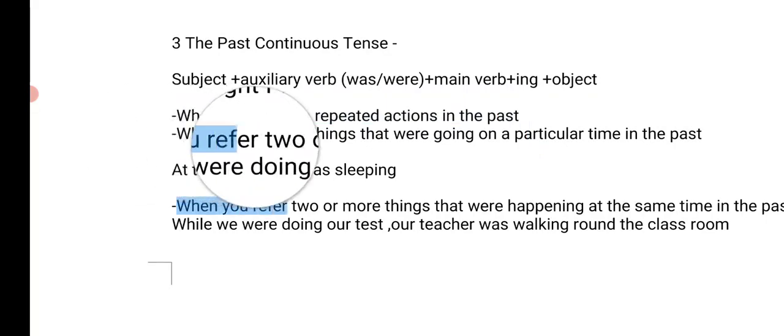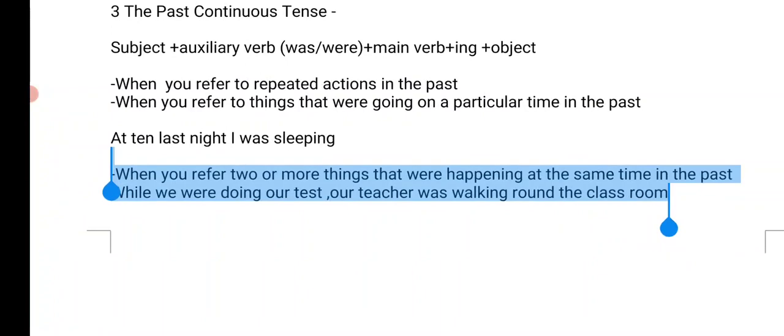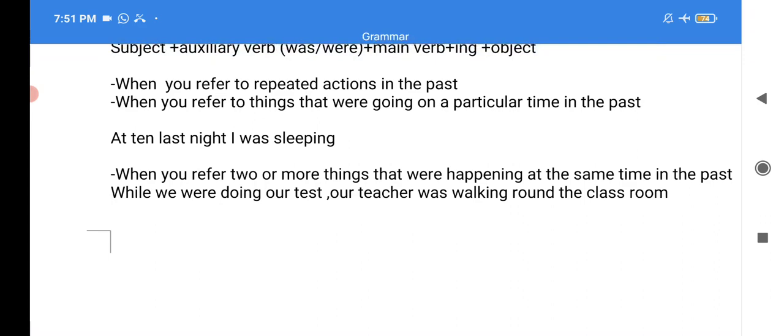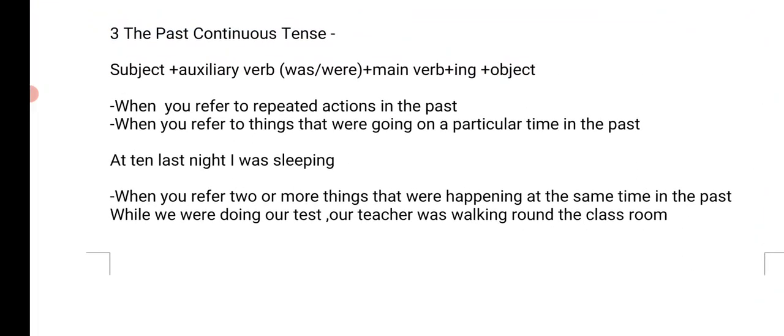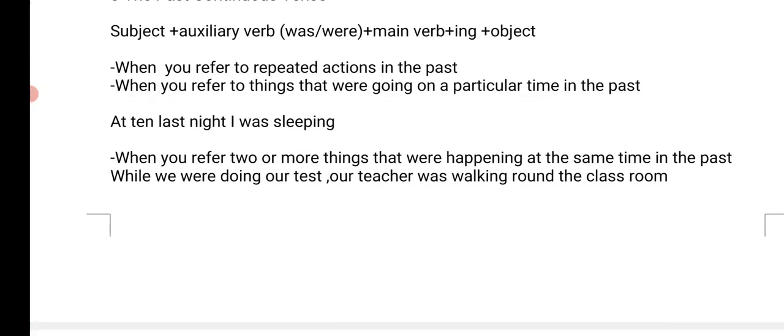And when you refer to two or more things that were happening at the same time in the past, now we are talking about two actions that were happening in the past simultaneously. While we were doing our test, our teacher was walking around the classroom. So it's very simple. When we refer to actions that were going on at a particular time in the past, like she was making breakfast when my brother arrived.